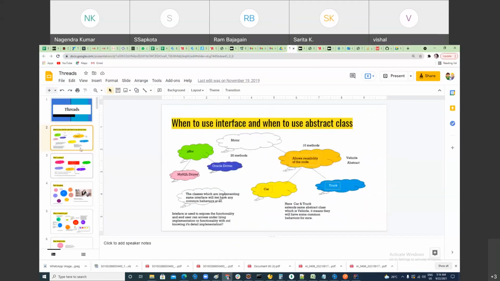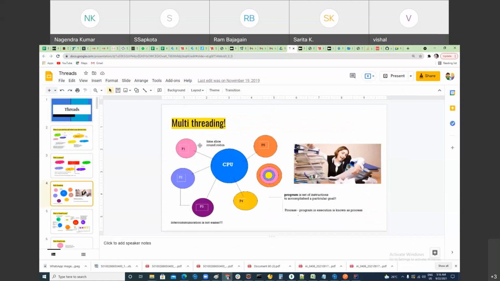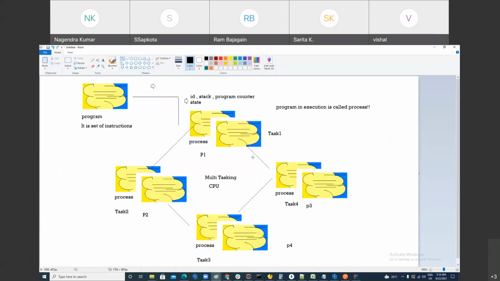Now we have understood what a process is, and what multitasking is, right? Here is another example of multitasking. Do you know, does a CPU perform one task? No, a CPU can perform multiple tasks. But I'm telling you, ideally, if you talk about only one core, nowadays CPUs come with cores. If I'm talking about one CPU with one core, at a time it does one job. One CPU, one core performs only one task. You may be confused: then how is it multitasking?